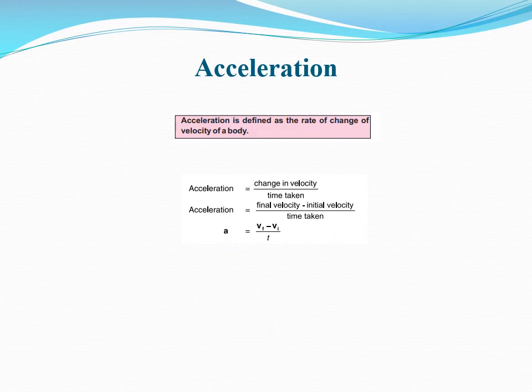Dear students, here you notice that there are two kinds of acceleration. Number one, positive acceleration, and number two, negative acceleration. So what is it? Acceleration of a body is positive if its velocity increases with time. The direction of this acceleration is the same in which the body is moving without change in its direction. So this is positive acceleration.